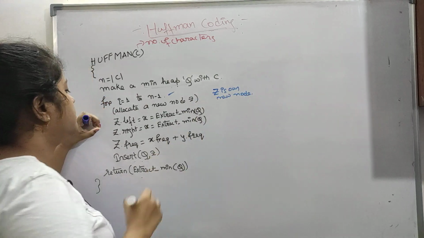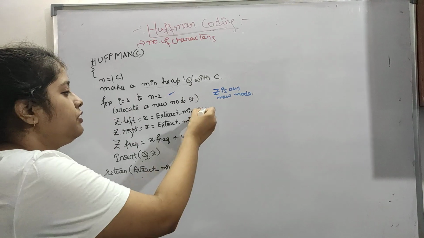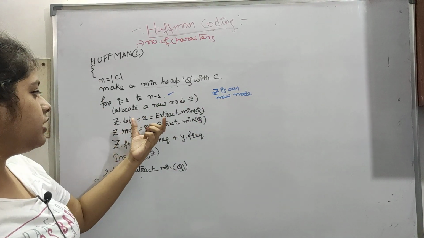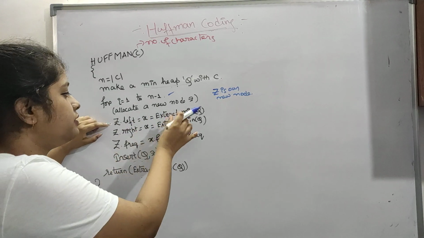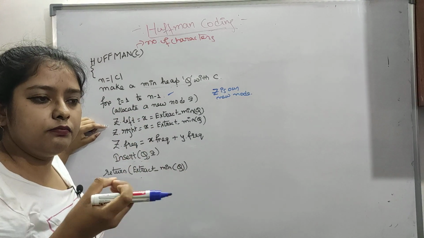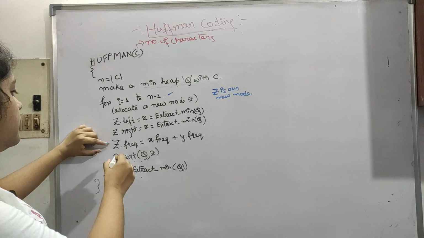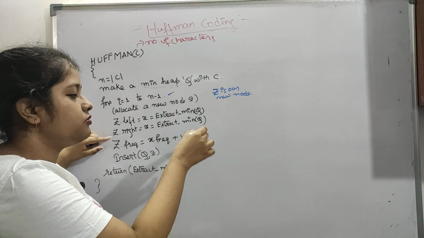Next, z.left is equal to x, where we extract min from the min heap we have built. Then z.right equals y equals extract-min Q. So we are again extracting another min.